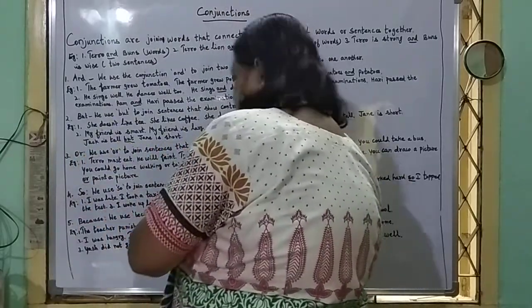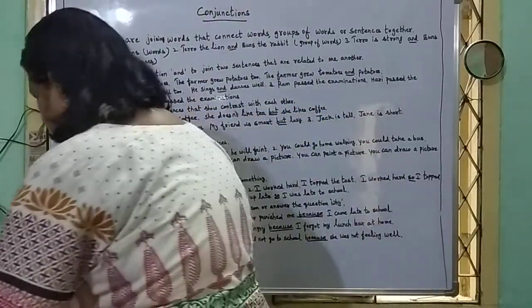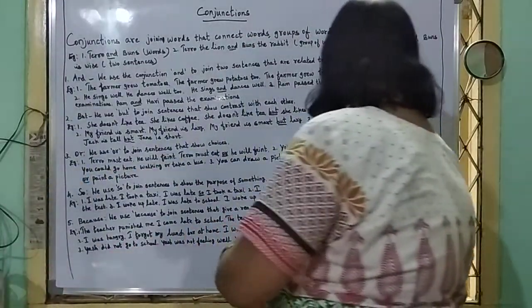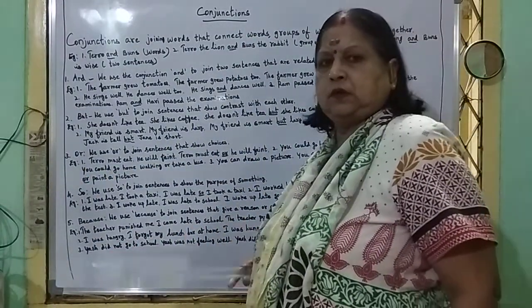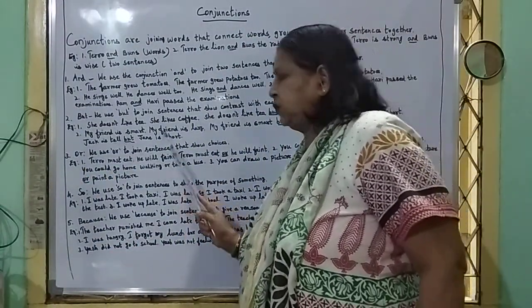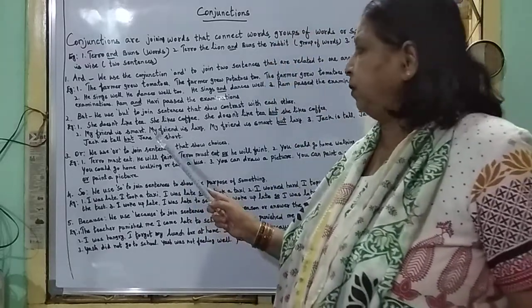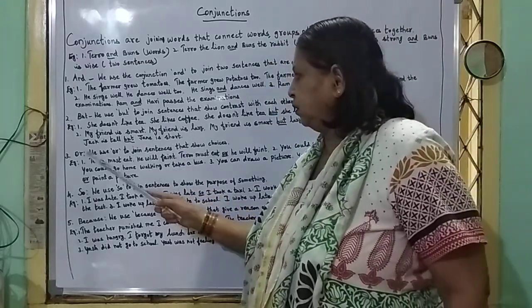Jack is tall. Jane is short. Jack is tall but Jane is short. But is the conjunction.